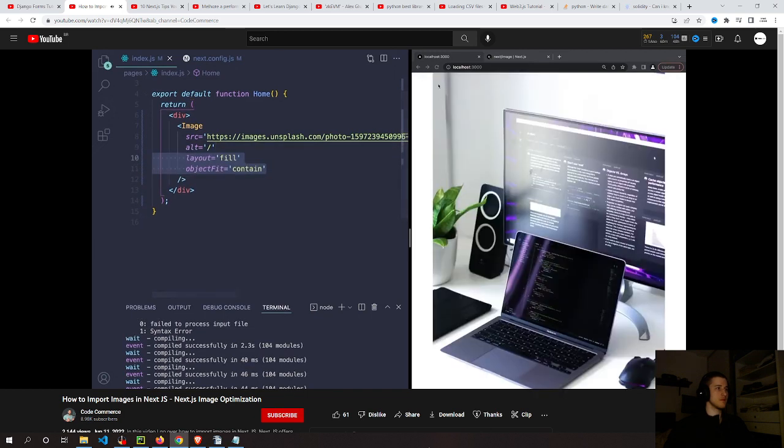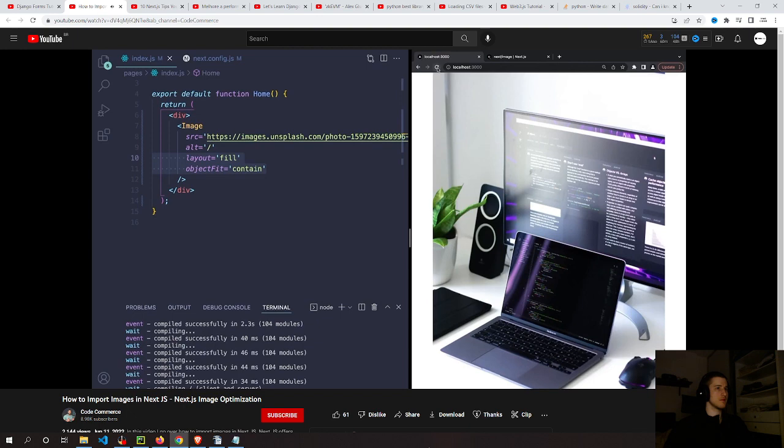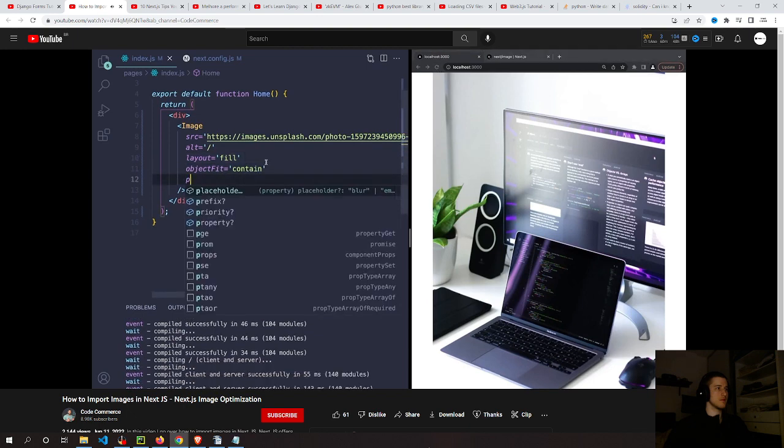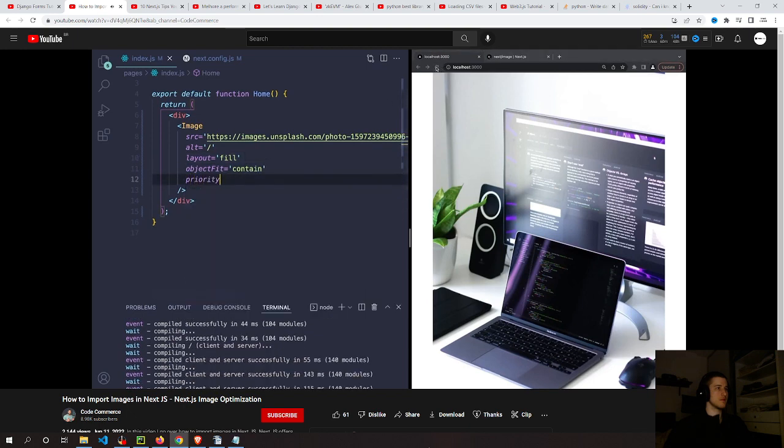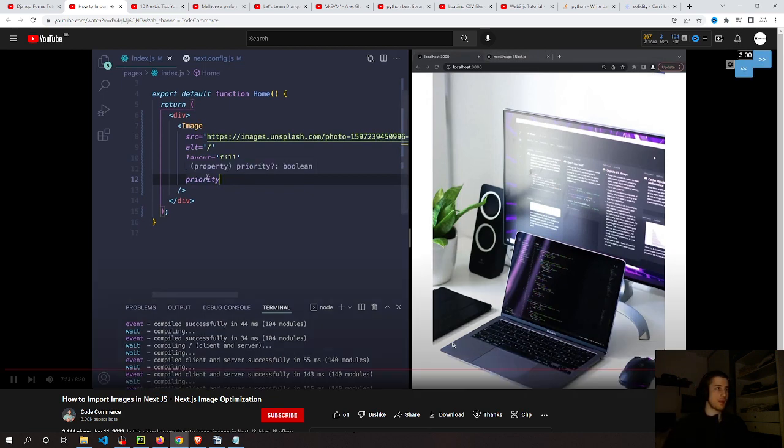In fact, I'm going to give you a little bit of a bonus here. You notice whenever we reload our page, you can see the image flicker. Next.js offers a really cool tool to get around that. It's super simple. All you have to do is add a property to your image component. You just say priority, just like that. Now if you notice, whenever you refresh your page, the image does not flicker. It stays on the page even while refreshing. You only want this for something in the initial viewport of your site. You're not going to want to add this priority property to any of the image components that are outside your initial loading viewport. So just to recap here, remember when using an external URL, we must.